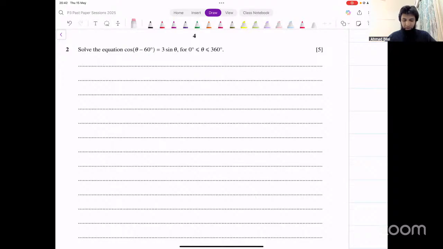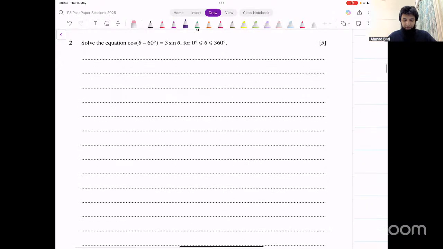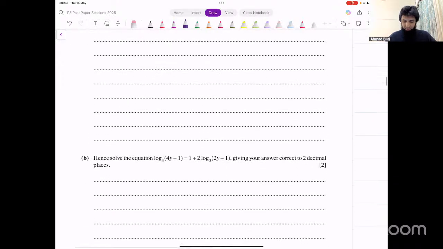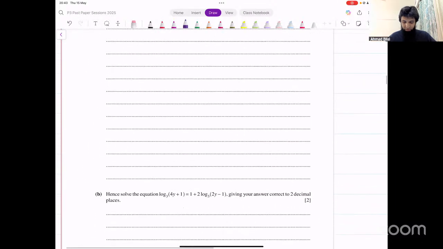And then you'll take all terms to one side. You have cos theta, cos 60, and then it can be converted to tan. Sine on one side, cos on the other side. It can be converted to tan easily after you have expanded it. That's not that difficult. The third question is also not complicated. It's a simple log question. You have to write it as a quadratic, and then you just solve that.